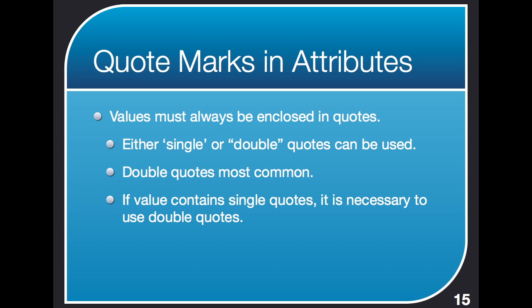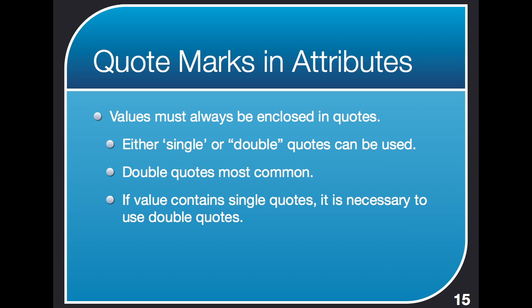Now you'll notice in that previous example that the ENG was surrounded by quote marks, and that's a requirement for the values of attributes. Attribute values must always be enclosed in quotes. Now you can use single quotes or you can use double quotes. Usually you'll see double quotes, they're the most common. But the key is you have to be consistent with each attribute. You can't start the attribute value with a single quote and end it with a double quote. Those have to match.